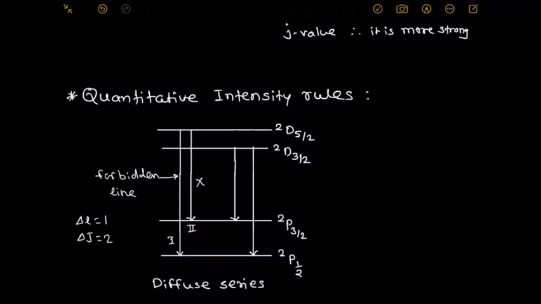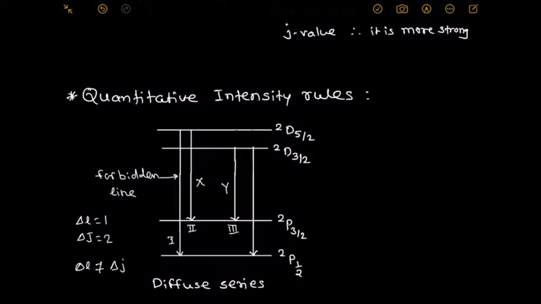Doublet D 3 by 2 to doublet P 3 by 2. Again, delta J and delta L do not change in the same way. Hence, that line is a forbidden line, which is not spectroscopically allowed. Since delta J is 0, but delta L is 1, it is a faint line, but its intensity is not known to us. Hence we write the intensity for that line as Y.